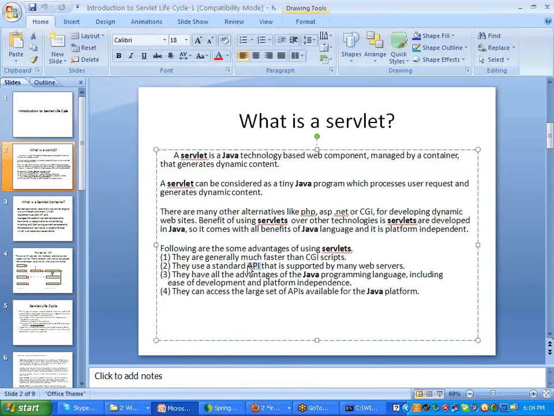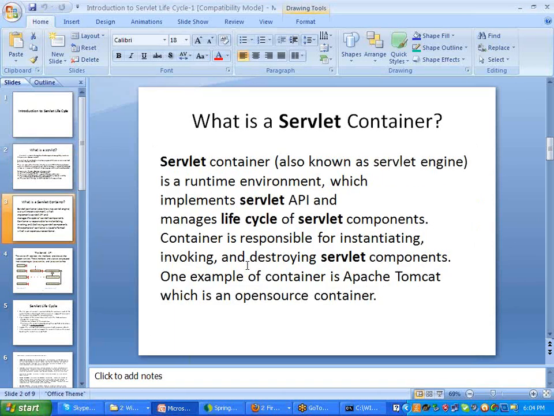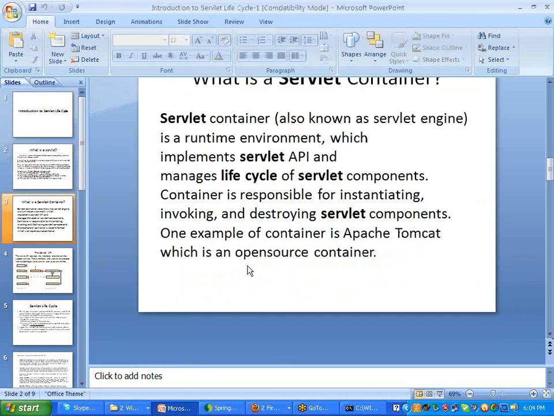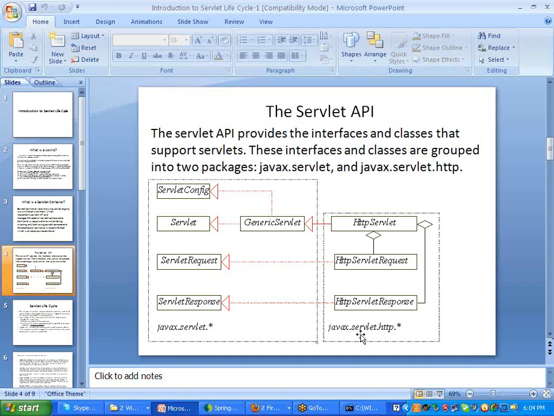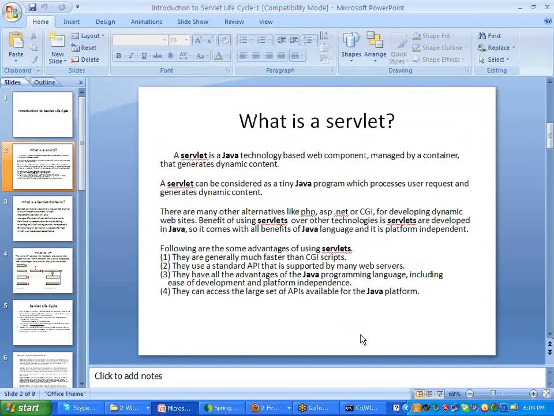So what is an API? It's an application programming interface. That means it consists of packages like javax.servlet and javax.servlet.http. It consists of its own rich API. The specialty of Java is that everything is inbuilt, in the sense that so much rich API is there. Using that API, the programmer tries to develop his own applications.